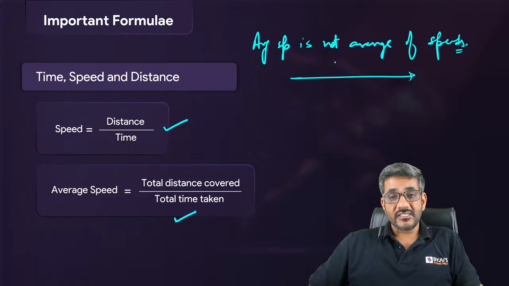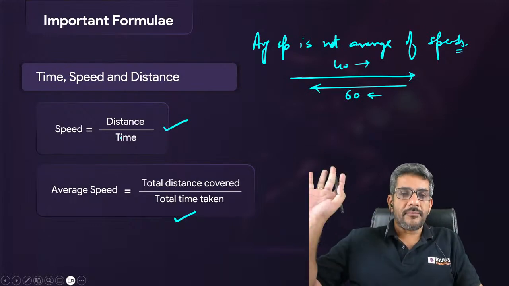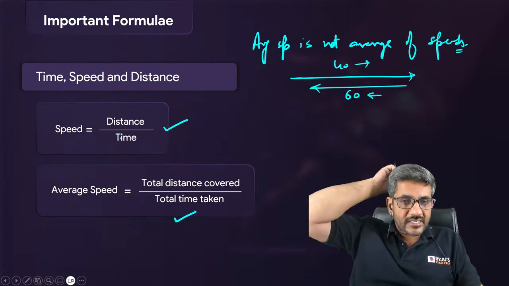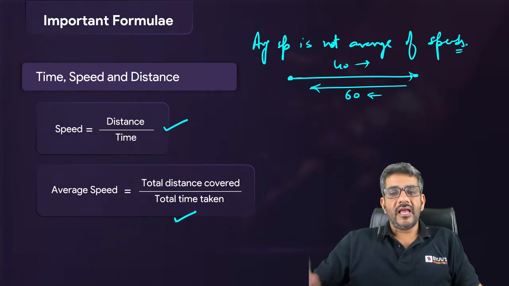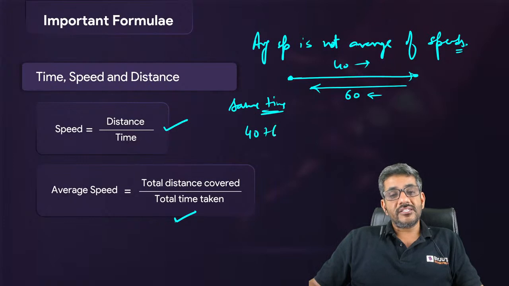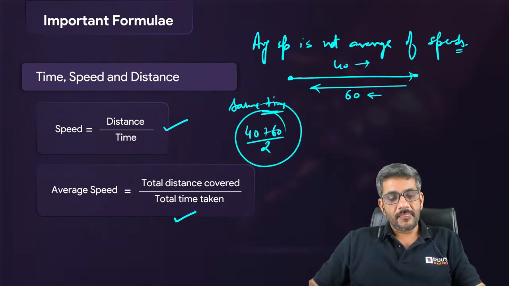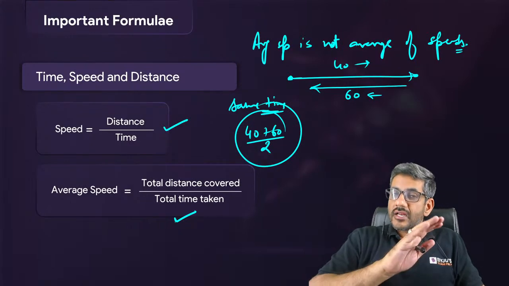एक आदमी 40 की स्पीड से जाता है and he comes back at a speed of 60. The average speed of this guy would not be 40 plus 60 by 2 if the distances are equal. अगर उसने same distance cover किया है, then the average speed will not be 40 plus 60 by 2. But if he has taken the same time to travel these two distances, in that case the average speed would be 40 plus 60 by 2. So if the distances are same, the average speed is not average of speed.